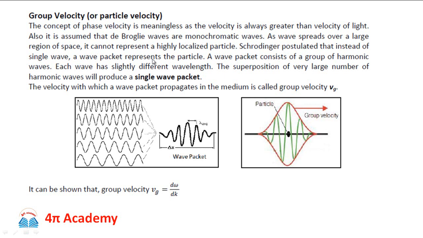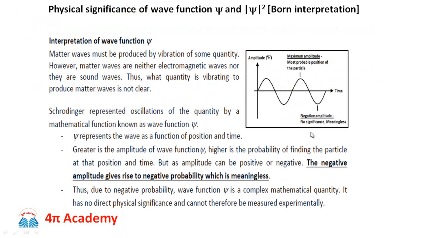So by introducing the concept of wave packet, we have solved the problem of localization of particle in space. We can say definitely that here in this wave packet, since the amplitude is very large, the most probable position of the particle is this, while here the amplitude is minimum, it means that this is the less probable position of its existence. It doesn't mean that there is no particle present in this region, but the probability is minimum. So we have solved the problem of localization of particle in space by introducing the concept of wave packet.